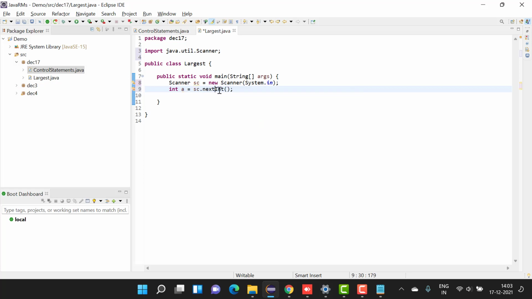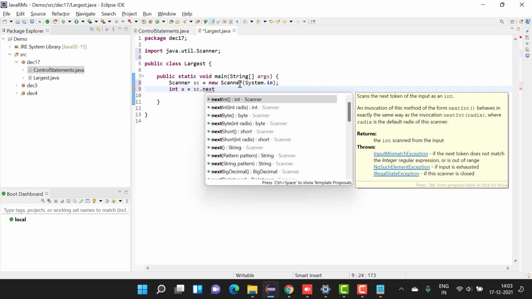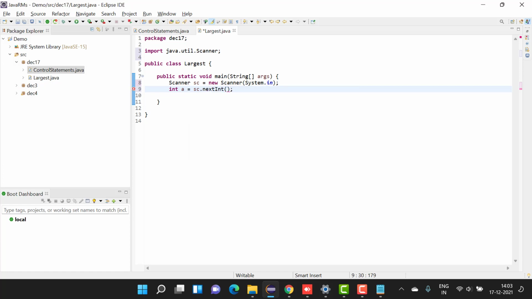If you want to take an integer, then you will say nextInt. If you want to take a string, then you simply put next, only next. You can see all this for int, for byte, for short, for string, for patterns. You want to take a boolean, if you want to take a float, like that. So make sure you have your correct item. So here we have int, nextInt.